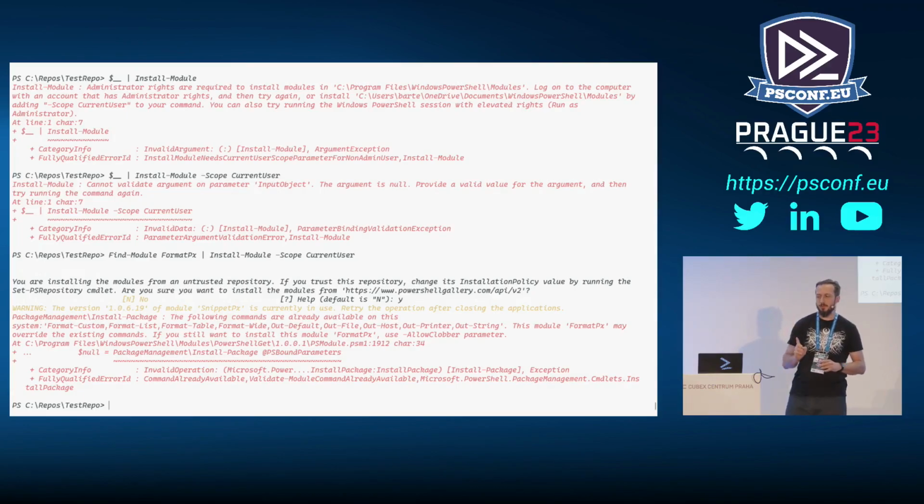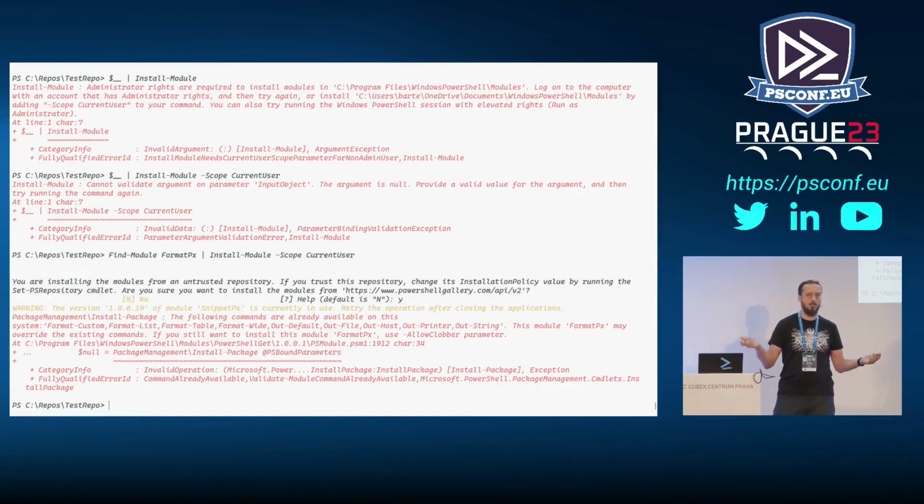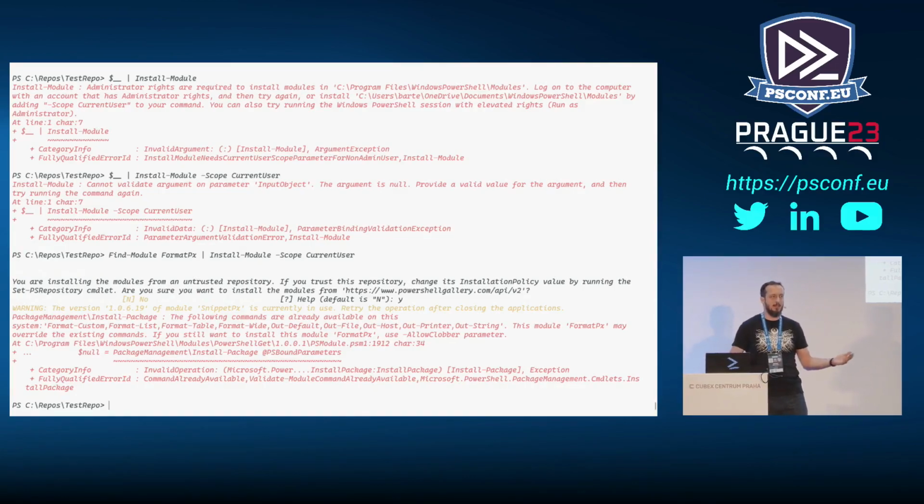Are you absolutely sure? And then you have to add this allow clobber, right? So if you have modules that use the same commands, let's say you want to install VMware PowerCLI and you have Get-Cluster coming from failover clustering, it will already complain about it and not allow you to install the module unless you specify that.